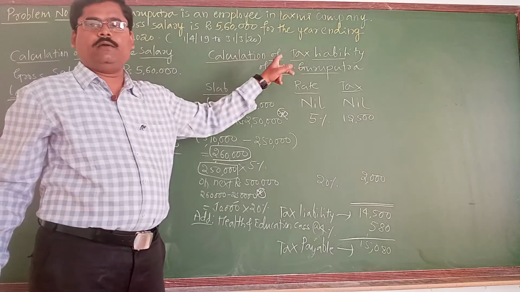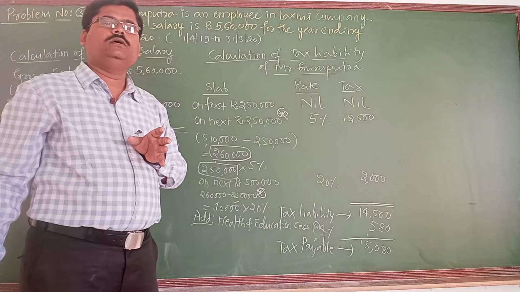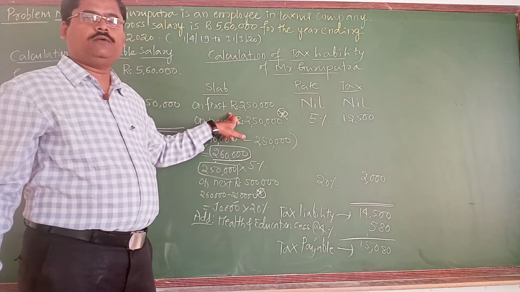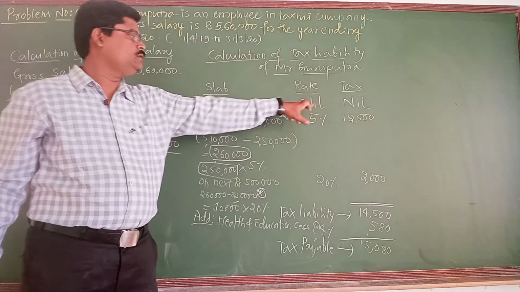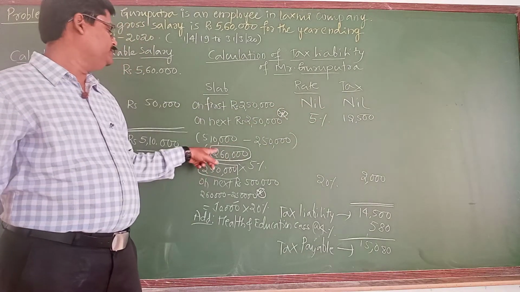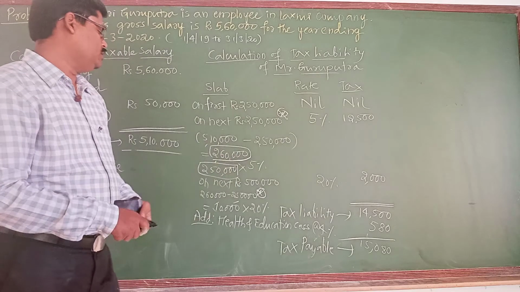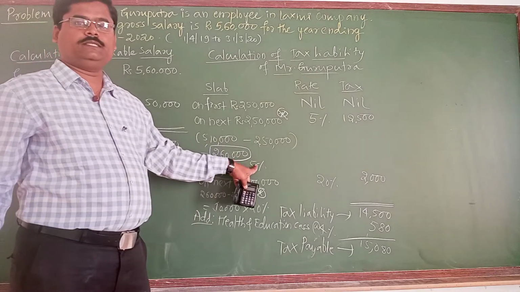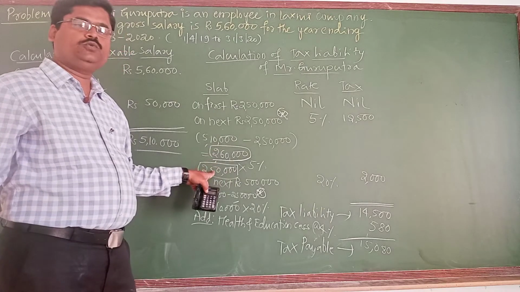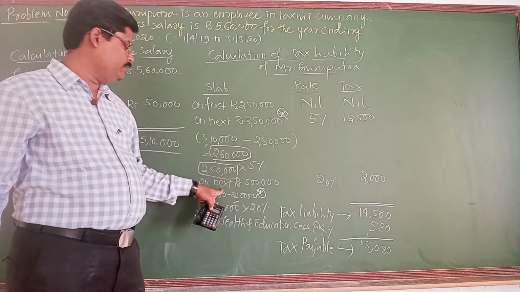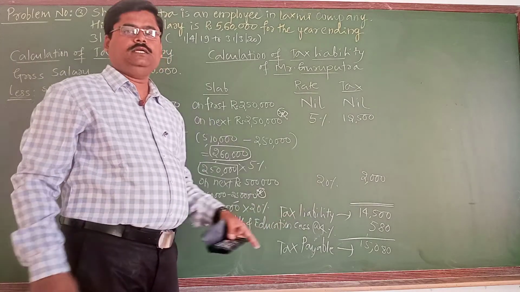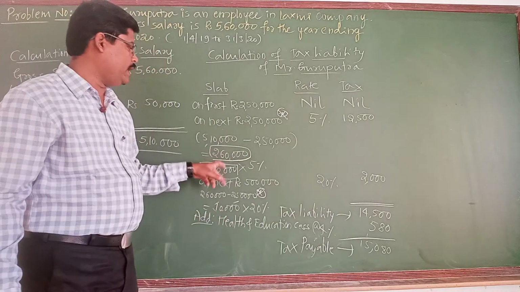That is fine. Now I am going to calculate the tax liability of Sri Guruputra. On the first 2,50,000, no tax. The next 2,50,000 will be at 5%. That is fine. What I will do is on 2,50,000 at 5%. But here the amount is 2,60,000. From 2,60,000, 2,50,000 I have deducted. The remaining 10,000 is going to be taxed at 20%. That is fine.